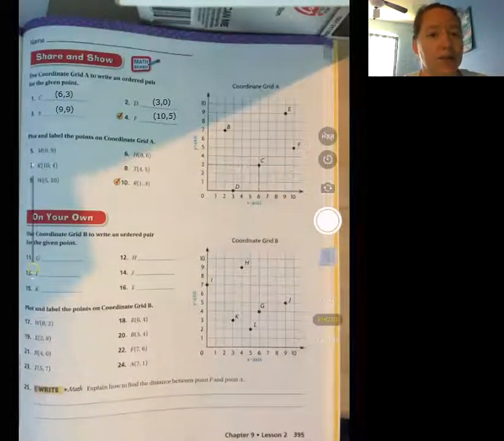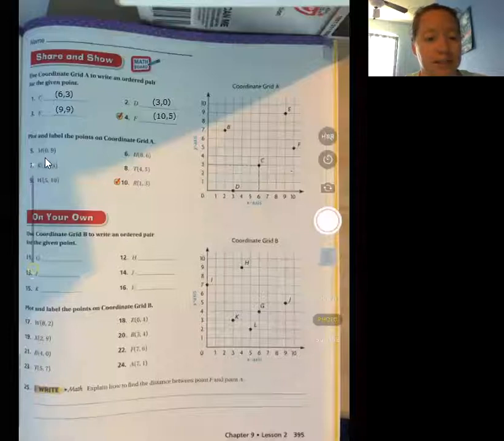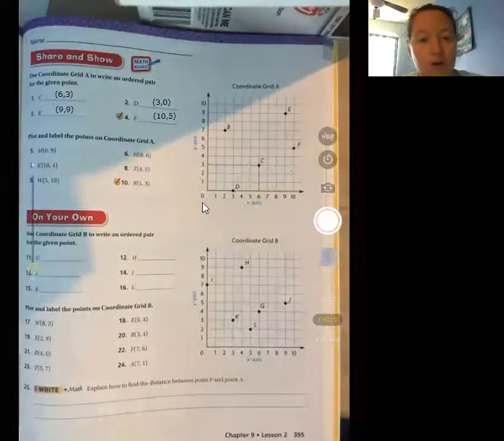All right, so let's try putting in stamps for places. M is (0, 9). The first number is always this one, which means I stay here, I don't go anywhere, but I go up 9.